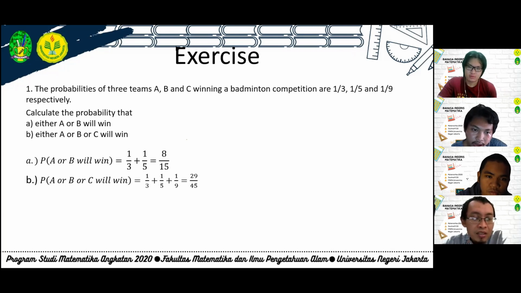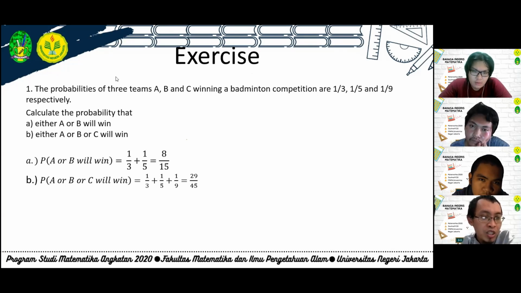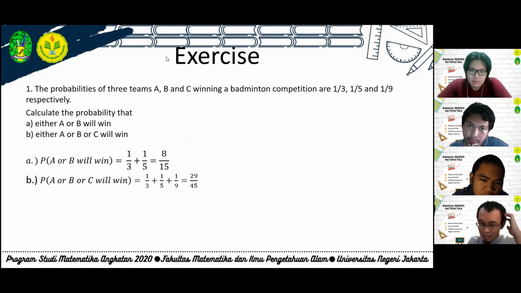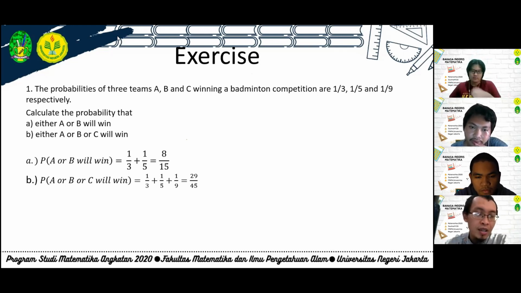Is it logical? Why is probability A or B always greater than probability A and B? According to the formula, it's true. Okay, maybe you have some reason to explain.